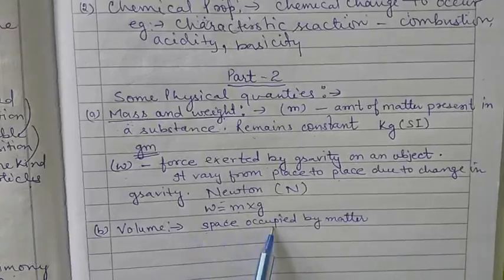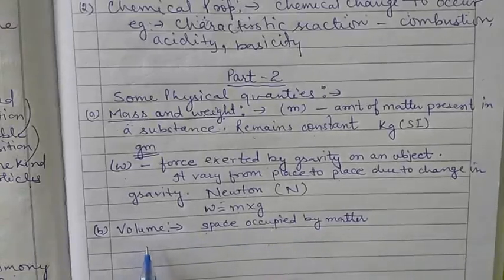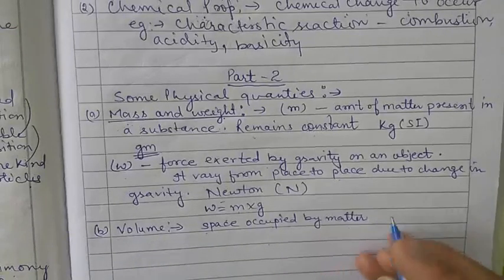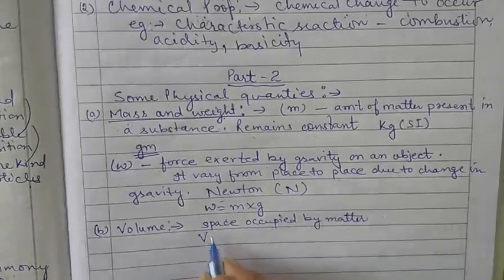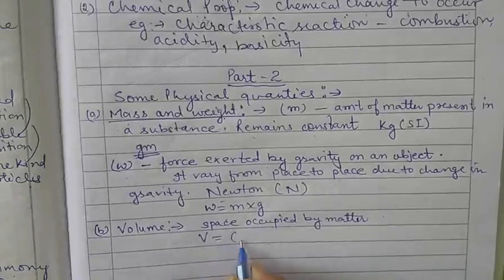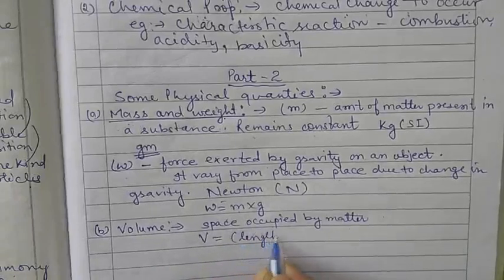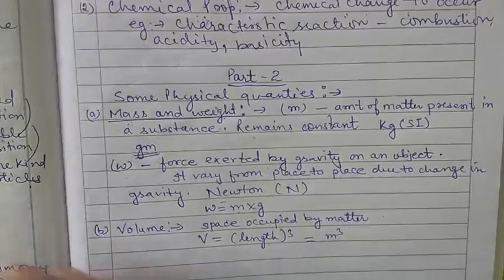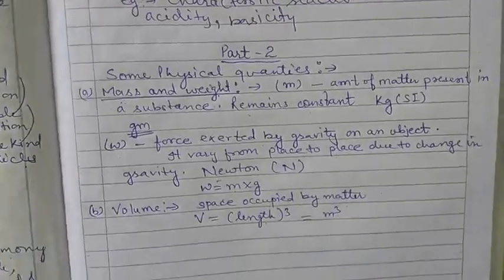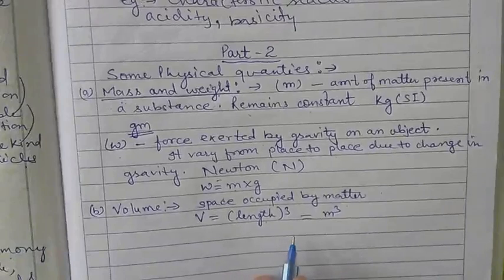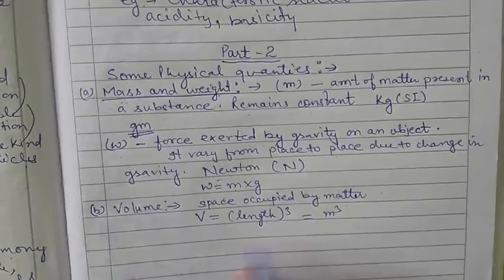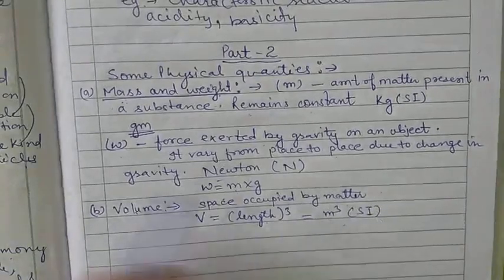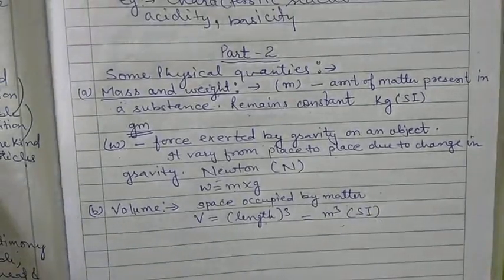The space occupied by matter is known as volume, and you can say volume is equal to length cubed. The SI unit of volume is the cubic meter, meter cube.